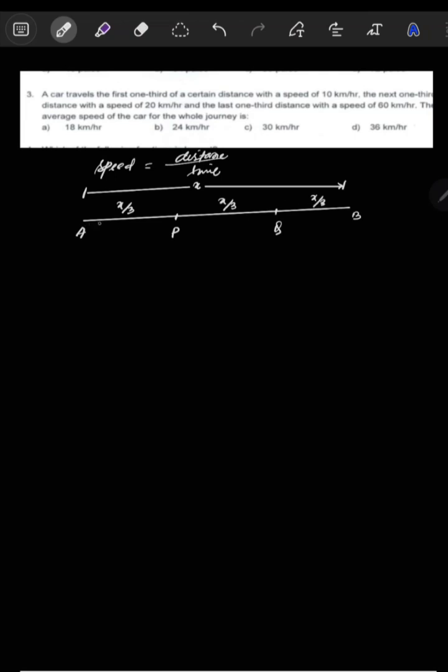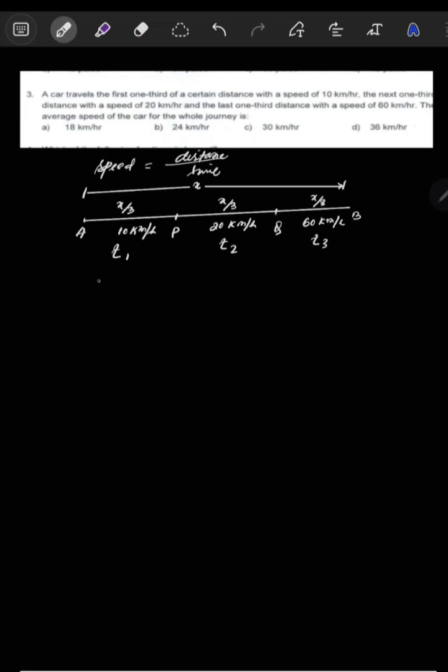Now this first 1/3 distance, the car is moving with a speed of 10 km/h. Then the next 1/3, the car moves at a speed of 20 km/h. Then last it moves at 60 km/h. So we'll consider that from A to P time taken is t1, P to Q time taken is t2, and Q to B time taken is t3. Now if your formula is speed equals distance by time, then time equals distance by speed.